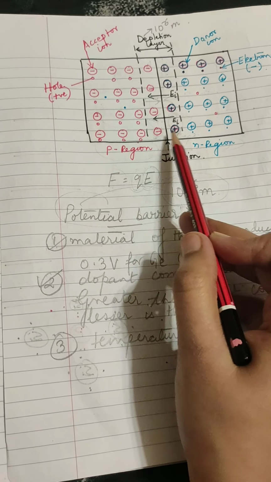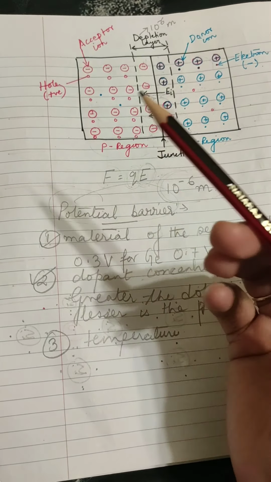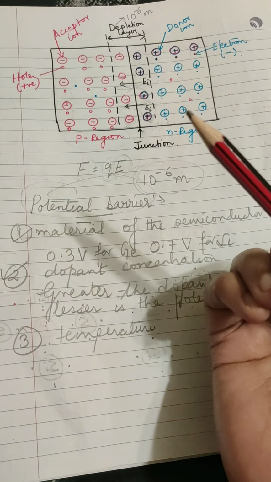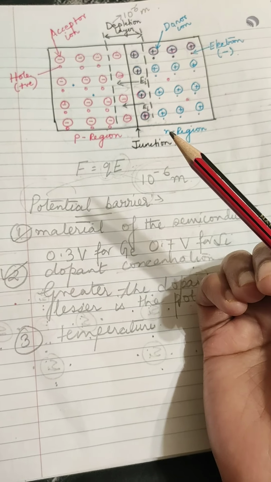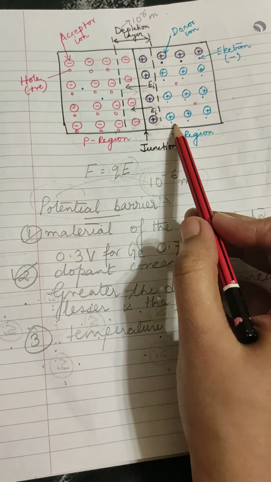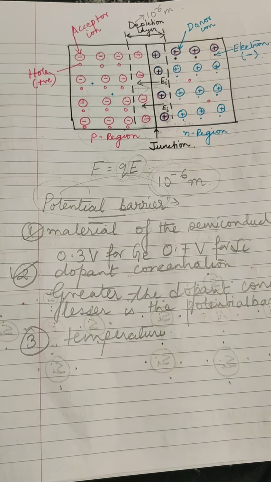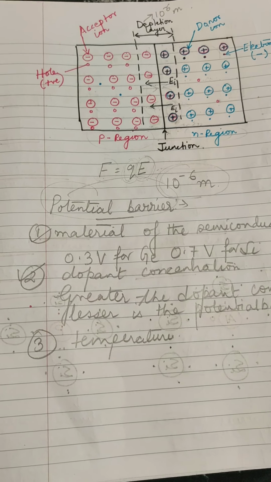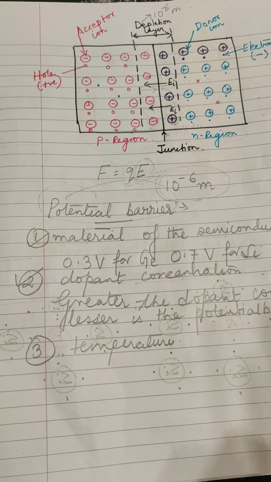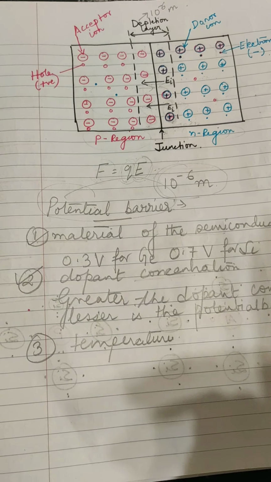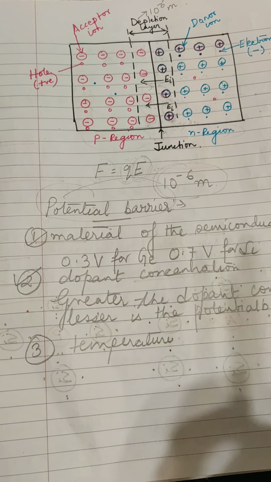Because at higher temperature randomness increases, that is, the kinetic energy of the charge carriers increases. Greater diffusion across the junction brings down the depletion layer and the potential barrier. So the potential barrier is inversely proportional to the temperature.